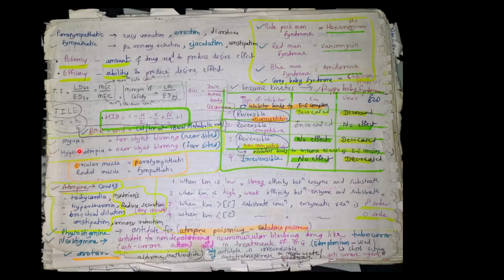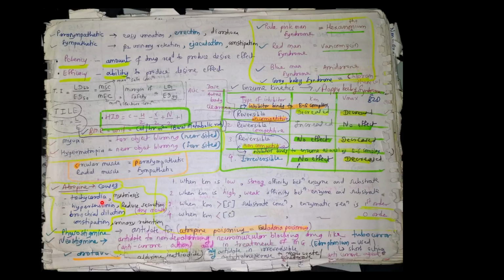Myopia, what is myopia? Myopia is far object blurring, meaning nearsighted, and hypermetropia is near object blurring, meaning farsighted. Circular muscle: the parasympathetic nerve acts on circular muscle and the sympathetic nerve acts on radial muscle. So this is the short mechanism of mydriasis and miosis. This should be clear from this.